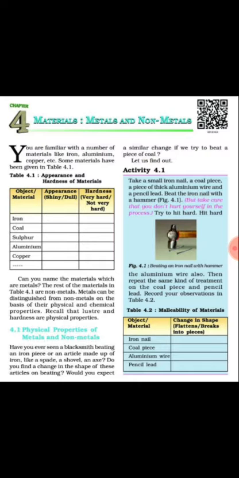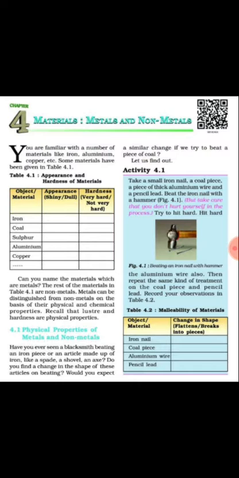That means the appearance and hardness of some materials. In the table, the materials given are iron, coal, sulfur, aluminium, copper, etc. So let us discuss the appearance and hardness. Iron: appearance shiny, hardness very hard. Coal: appearance dull, hardness not very hard. Sulfur: appearance dull, hardness not very hard. Aluminium: appearance shiny, hardness very hard. Copper: appearance shiny, hardness very hard.